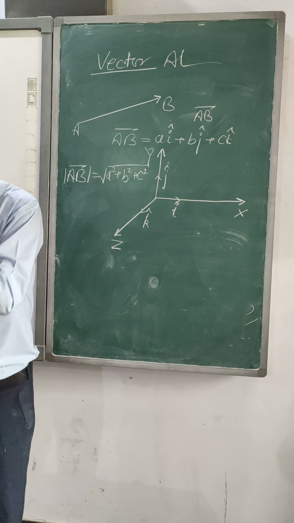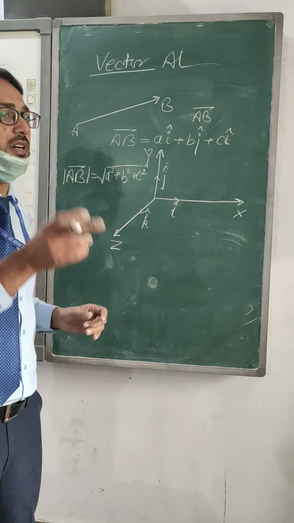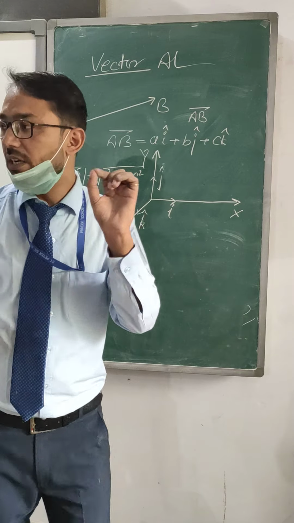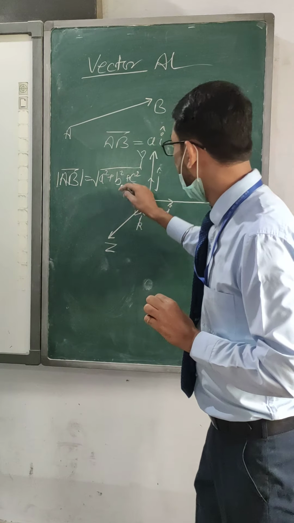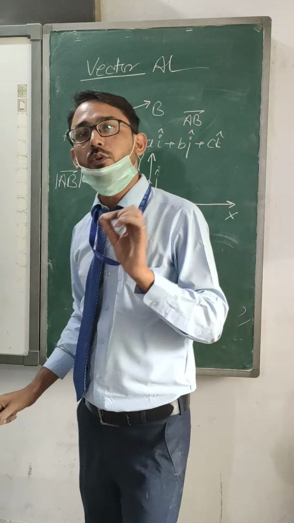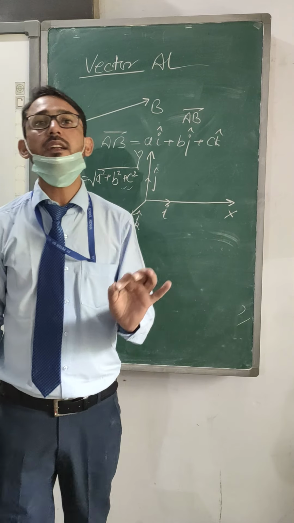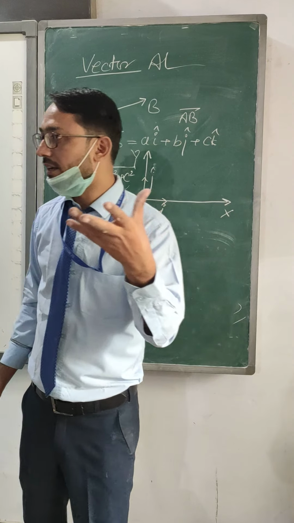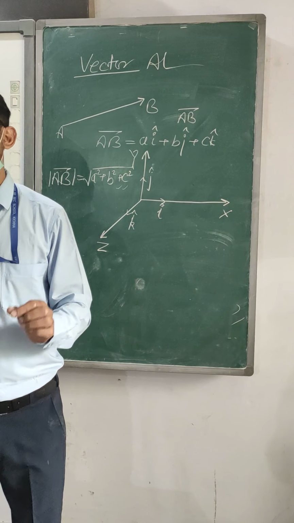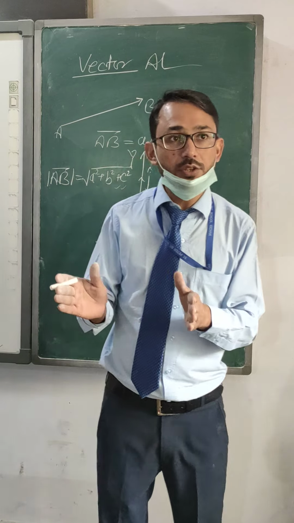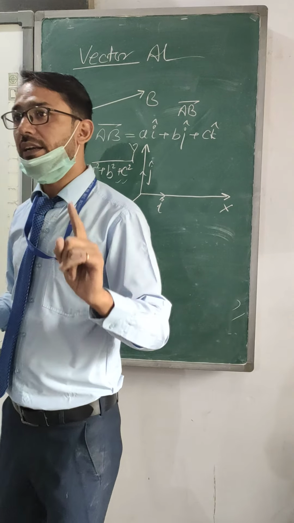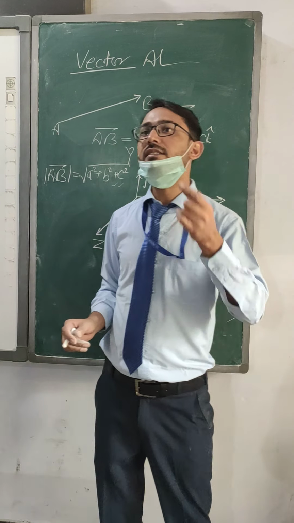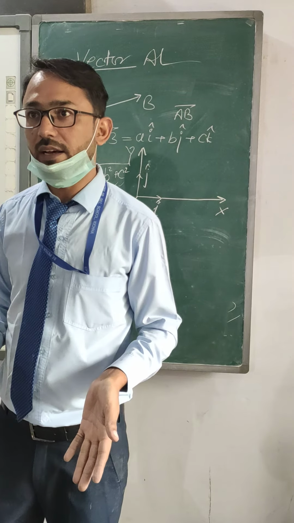Now we are coming to the definitions of the vectors. First of all, a zero vector. What is a zero vector? A vector with magnitude 0 is known as a zero vector. Unit vector: a vector with magnitude 1 is known as a unit vector.